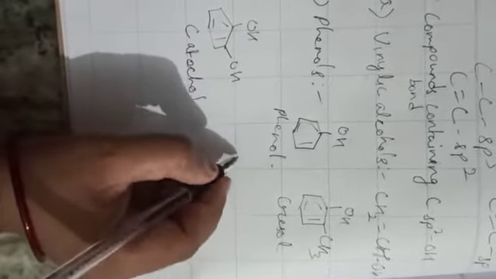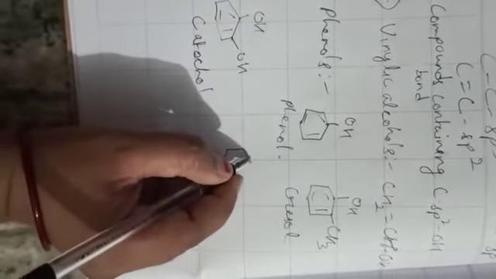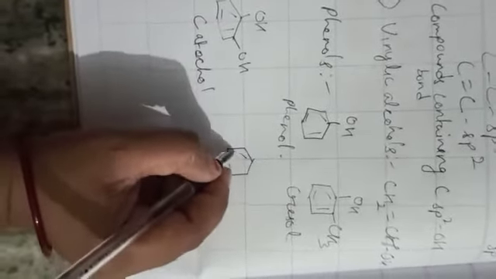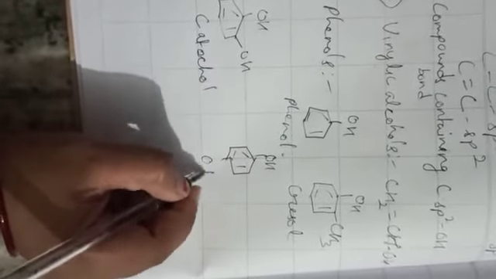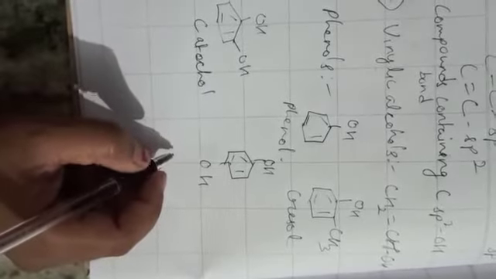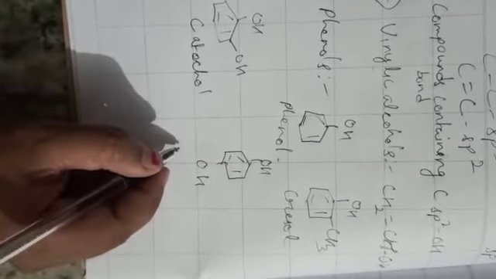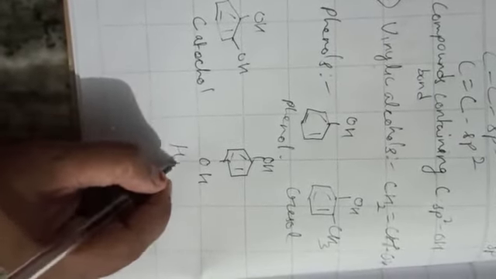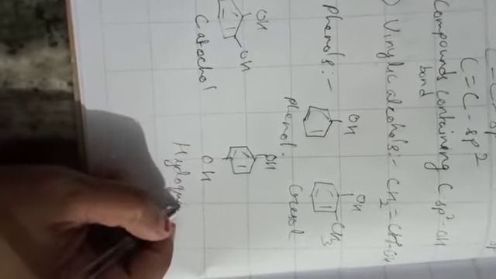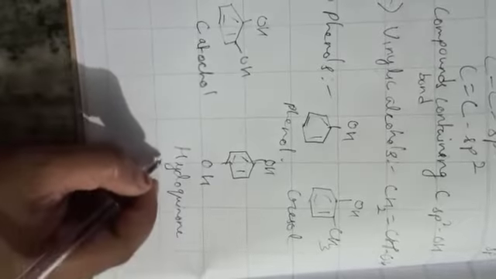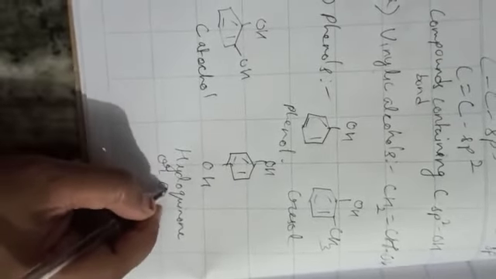Okay, and if the OH groups are attached on the para positions, then it is known as hydroquinone, or you can say quinol.